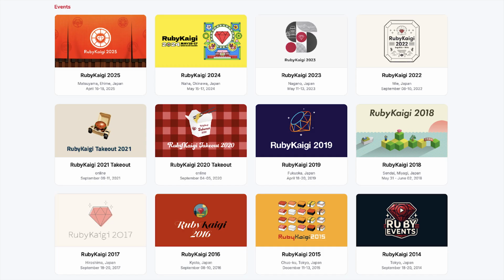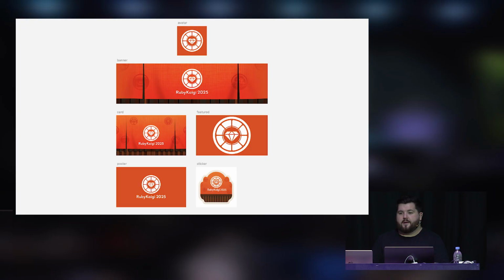There's also something super satisfying about seeing all these long-running events with all these artworks over the years, so I think there's something to that too. So we collect a number of artworks for each event, and most of them I've been doing myself, just because it's fun to also get out of work and do design work, which is a refreshing aspect.